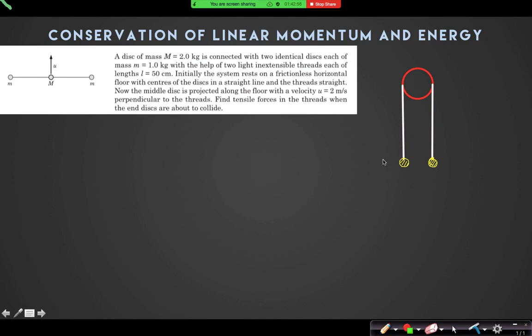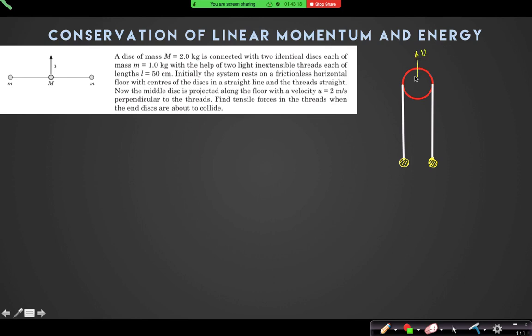Look, I have drawn the final condition just before the balls collide. Will the situation look like this? Yes or no? Yes, sir. At this instant, if I say that the middle ball will have a velocity upward v.